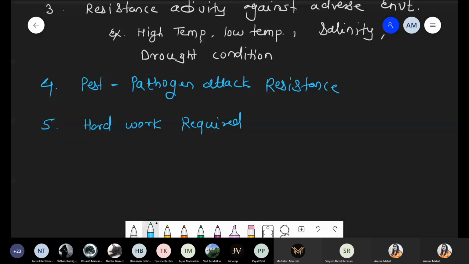One example: there is a wheat variety, for example, HUW 468.